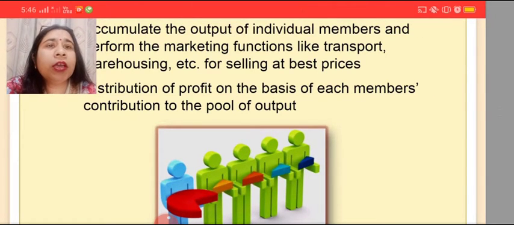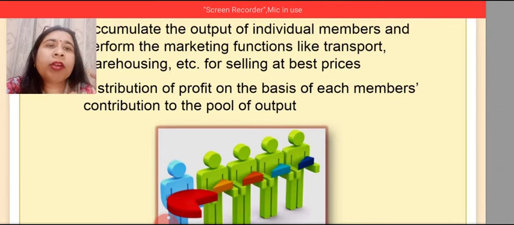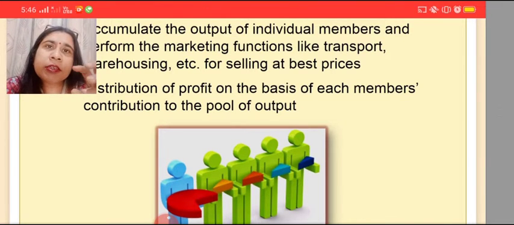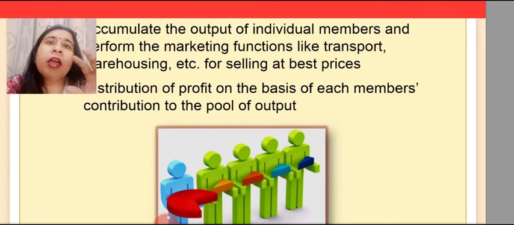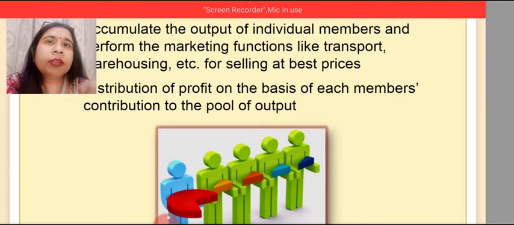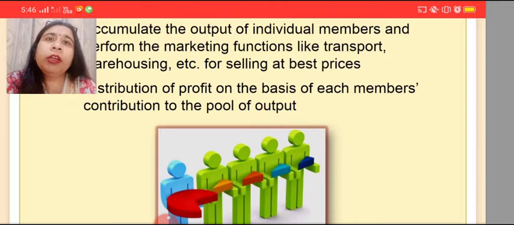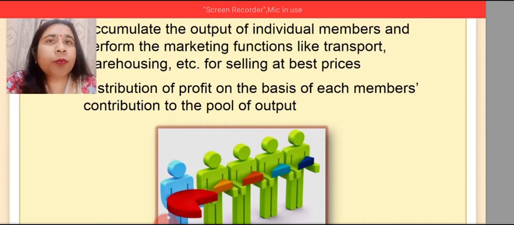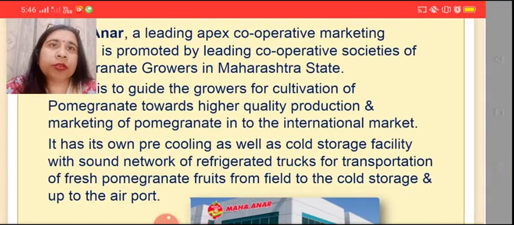You can just see, as flashed on your screen, each of them is contributing a small part, and the entire society gathers all resources together and carries out various marketing activities so that the product could be offered in the market in a better manner, and it could fetch good profit margins to the small producers.